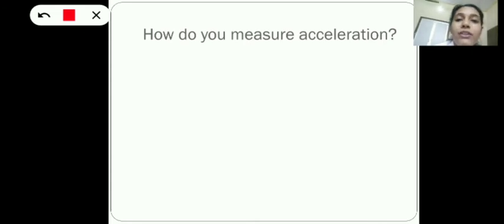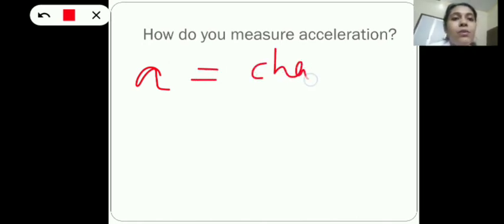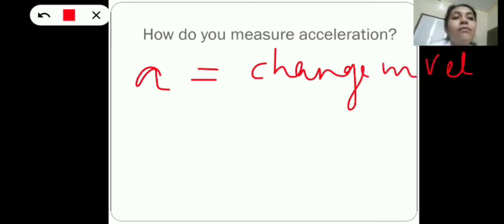So acceleration is nothing but change in velocity with respect to time. And acceleration is denoted by the symbol A.